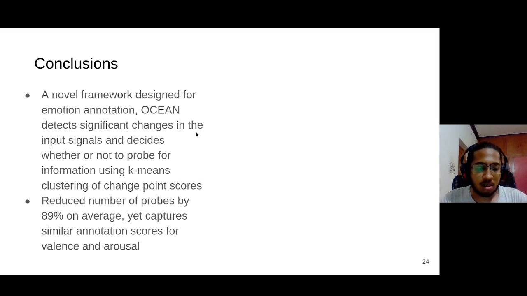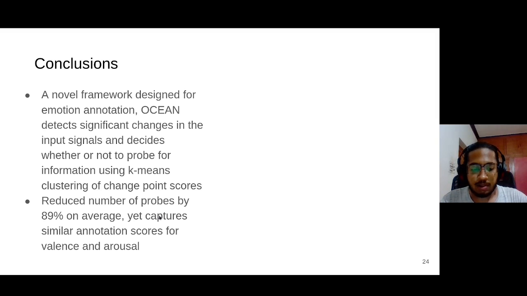So in this paper, we have introduced Ocean, a novel framework that can be used to annotate emotional data. Ocean detects changes in physiological signals and then uses k-means clustering to decide whether or not to probe for information. We see that the main result produced by our paper is that it reduces the number of probes by 89%, but yet captures similar annotation scores for valence and arousal.